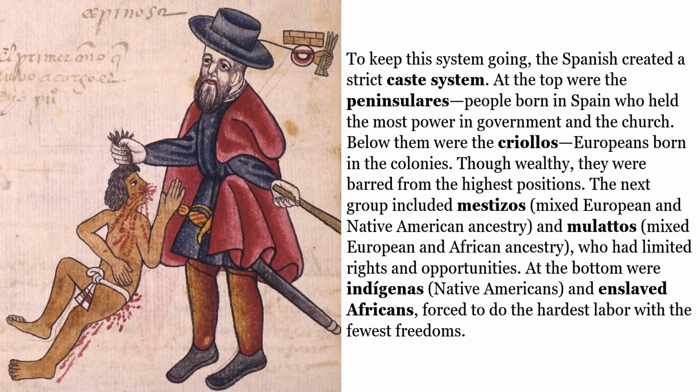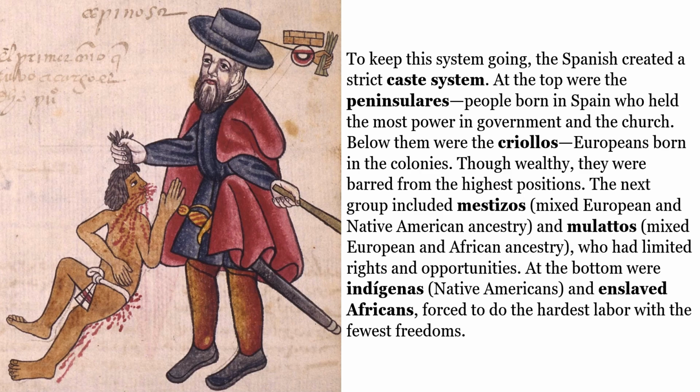At the top were the Peninsulares, people born in Spain who held the most power in government and the church. Below them were the Criollos, Europeans born in the colonies. Though wealthy, they were barred from the highest positions. The next group included Mestizos, mixed European and Native American ancestry, and mulattoes, mixed European and African ancestry, who had limited rights and opportunities. At the bottom were Indigenous, Native Americans, and enslaved Africans, forced to do the hardest labor with the fewest freedoms.